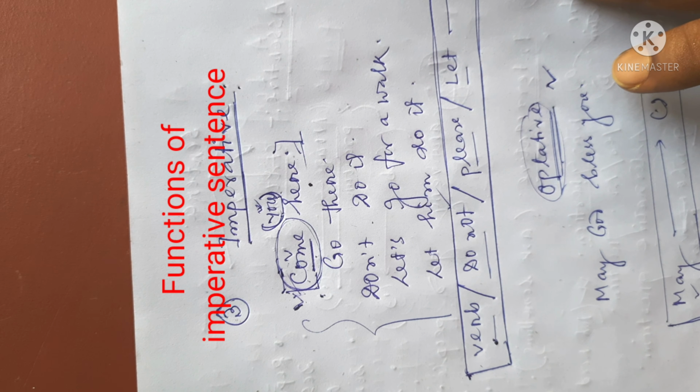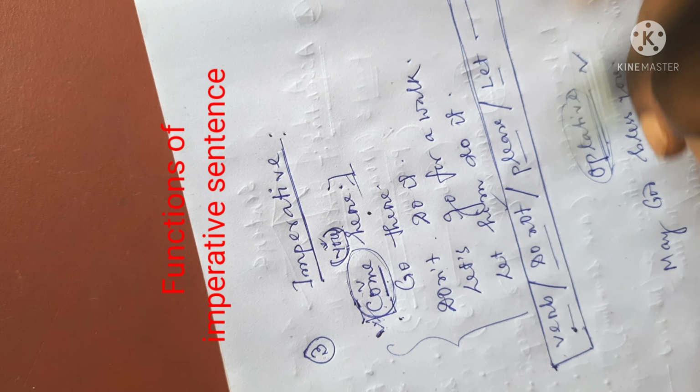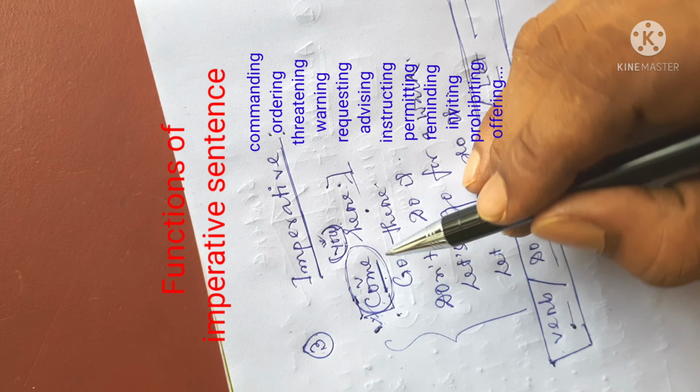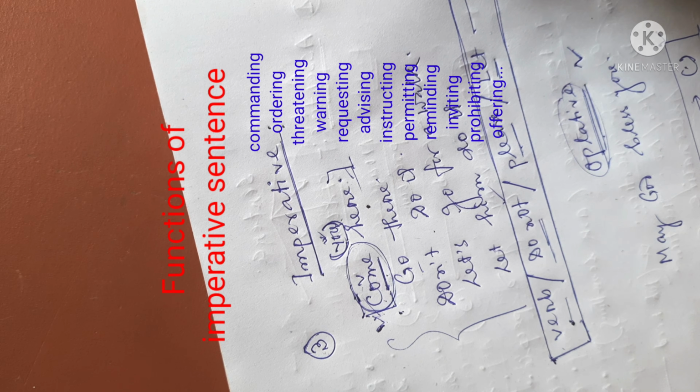imperative sentence, the sentence has many functions. This type of sentence always starts with a verb, or do not, or please, or let, and ends with a full stop.